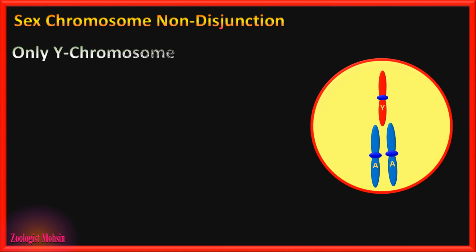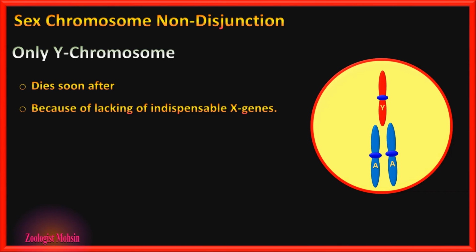The next one is only Y chromosome. This kind of syndrome is very rare, and the babies die soon after conception or after their birth because of lacking indispensable X genes. They don't have any kind of X gene, so that is a very fatal condition, and such babies do not survive, and we also don't know much.